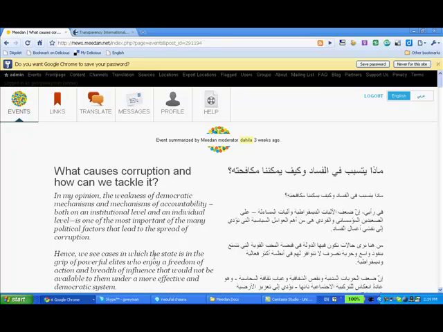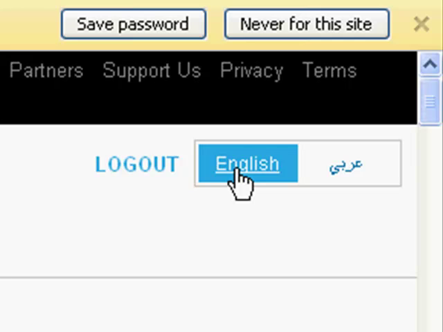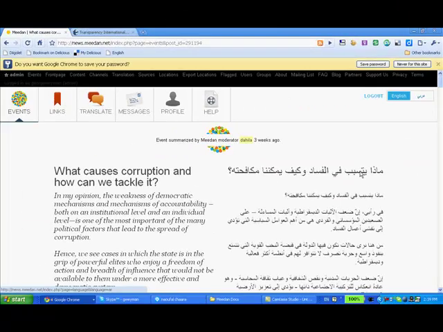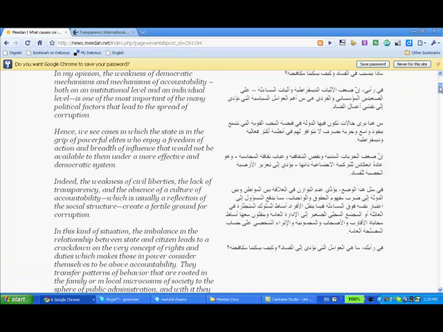Okay, now the first thing you can see is that I can view this page in English if I want to comment in English, or in Arabic if I want to comment in Arabic. I'm going to comment in English, so I'm going to keep it as it is. Now what we can see is some information here at the top of the page about the discussion, and this was summarized for us by Dalia, and I can click to see who Dalia is from this link here.